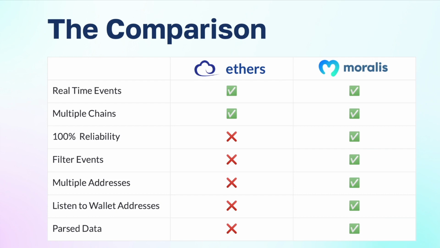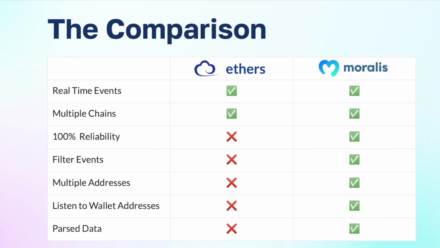With Ethers, you of course could get real-time events, you get multiple chains, but you might not have 100% reliability. Because using Ethers, you have to provide separate node providers, and they might not have all the chains you're looking for, and you have to make sure that the nodes stay live. With Moralis, you don't have this. You have one simple tech stack, Moralis, and you always get, in the form of a webhook, all your real-time blockchain events. Then with Moralis, you can also filter events.